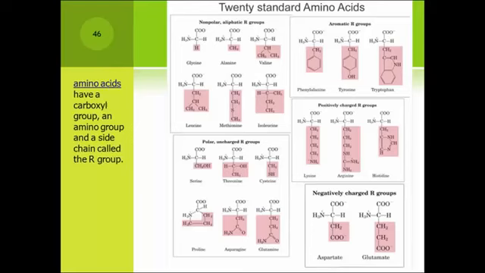On the far upper left is glycine, and in that pink box, called the R group, there is merely one hydrogen. But if you go far right, you see tryptophan, and that structure is much more complex. Outside of the pink box, you see the amino group and the acid group. So each amino acid has the amino group and the acid group, and a different side chain called the R group. That's represented by the pink structure.